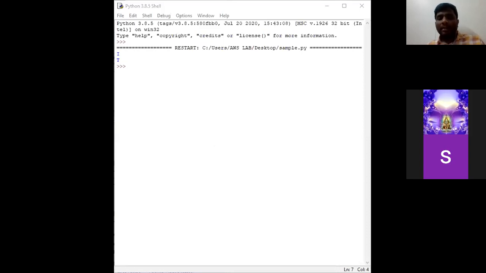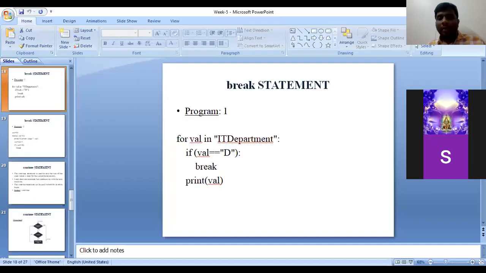This is the example where we can use break statement by using for loop and if condition. Now we shall check how can we use a break statement by using if in a while loop. Hope everyone is clear with this example.